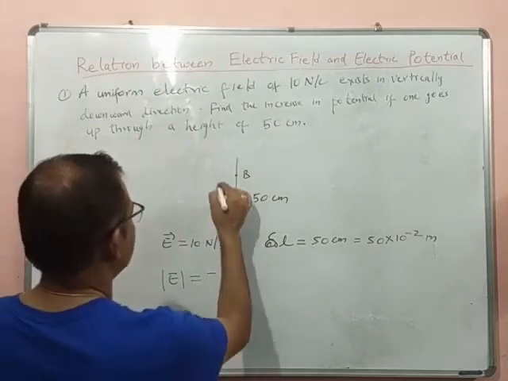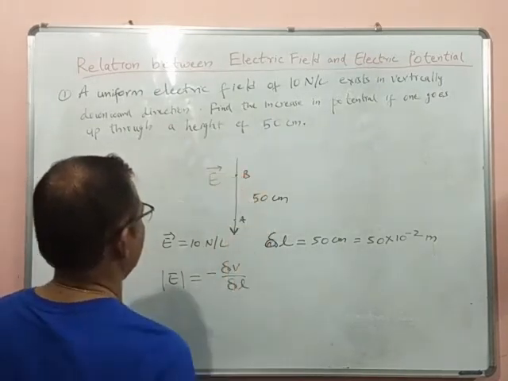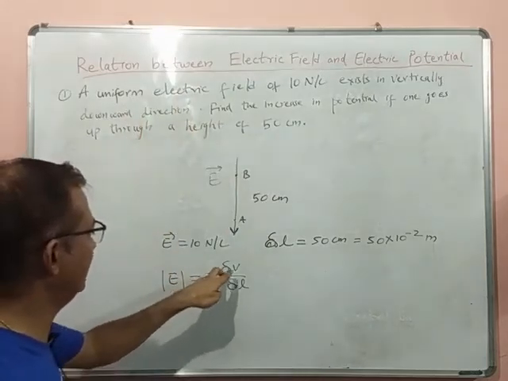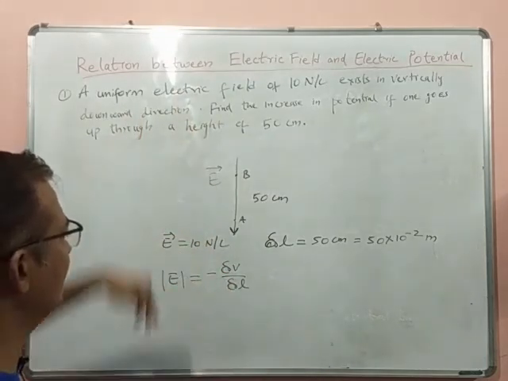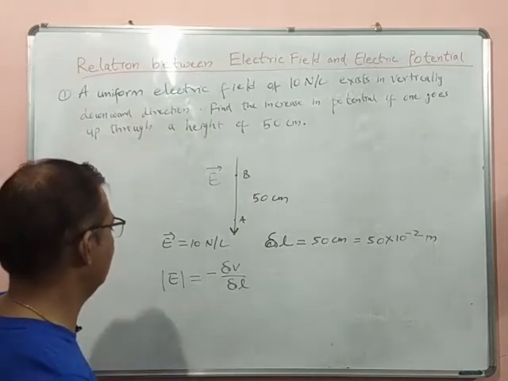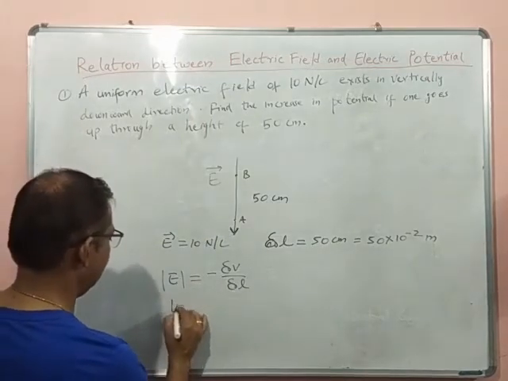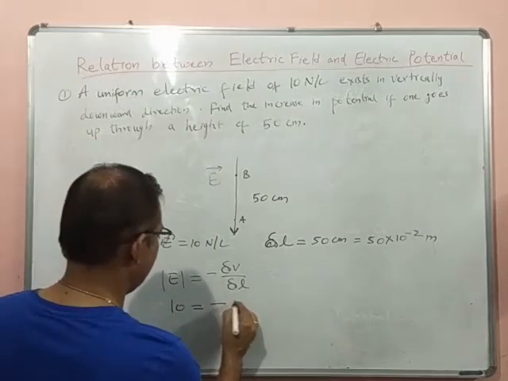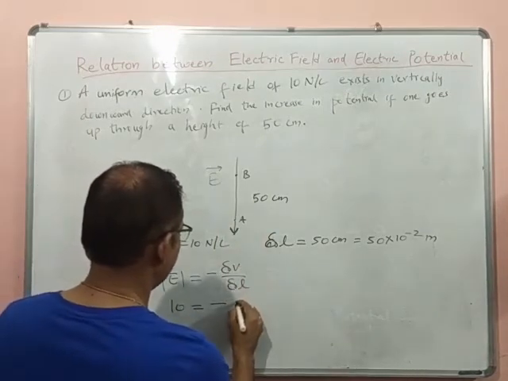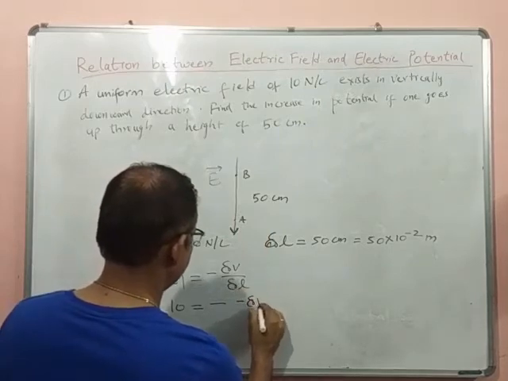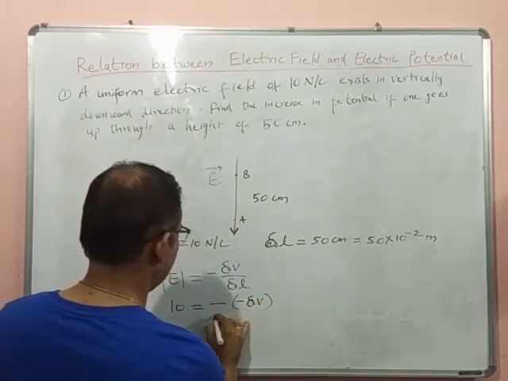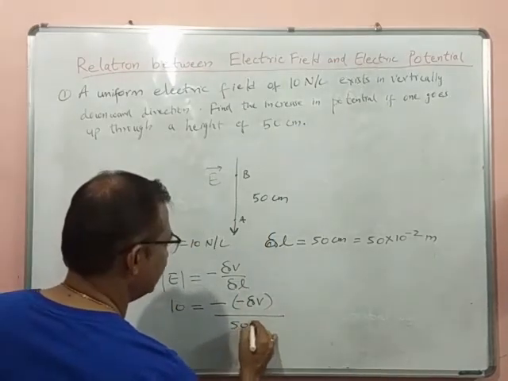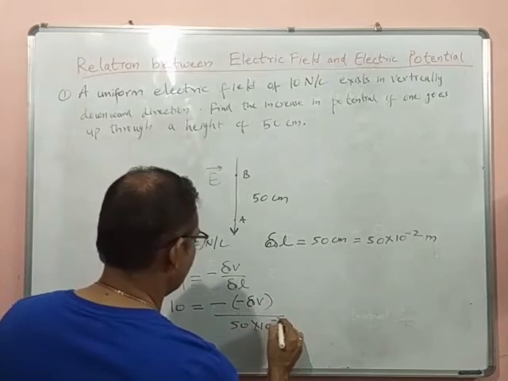This is the direction of the electric field and we are moving up. Because we are not going in the direction of the electric field, we are going in the opposite direction. So we can write 10 is equal to minus delta V upon delta L, with delta L as 50 into 10 to the power minus 2.